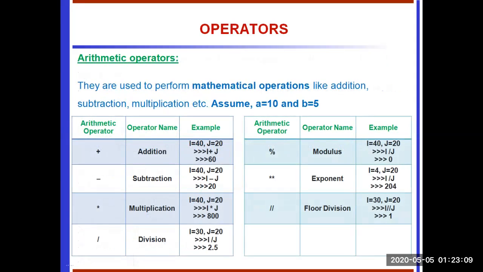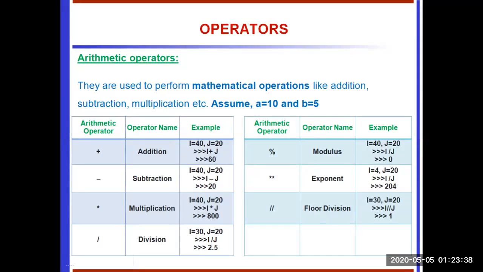One is plus, addition. We are going to add two values. Here i equals 40, j equals 20. i plus j is going to display 60. And then minus, the subtraction operator, subtracts the i and j values. Star is the multiplication operator, so the i and j values are multiplied and displayed. And division.